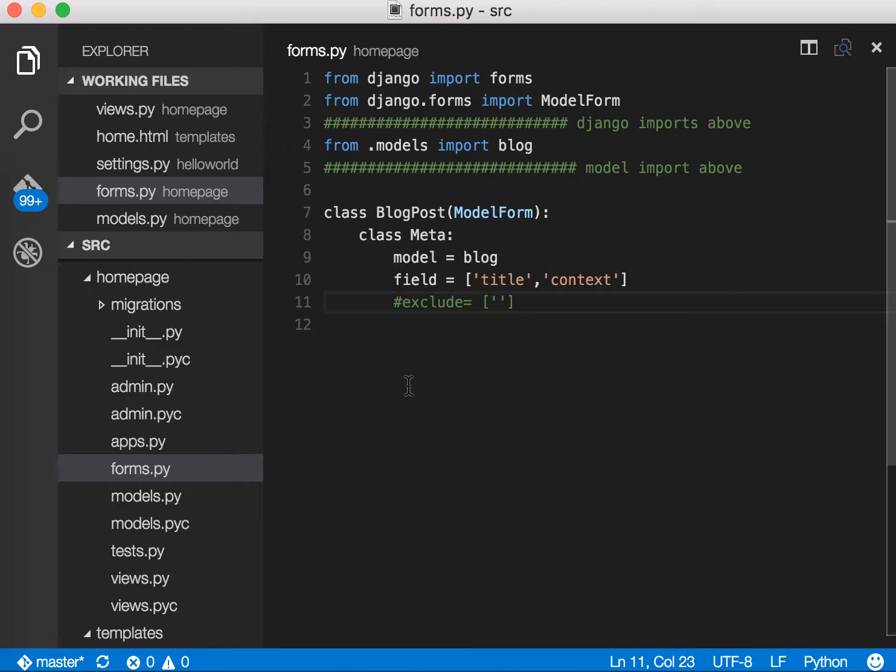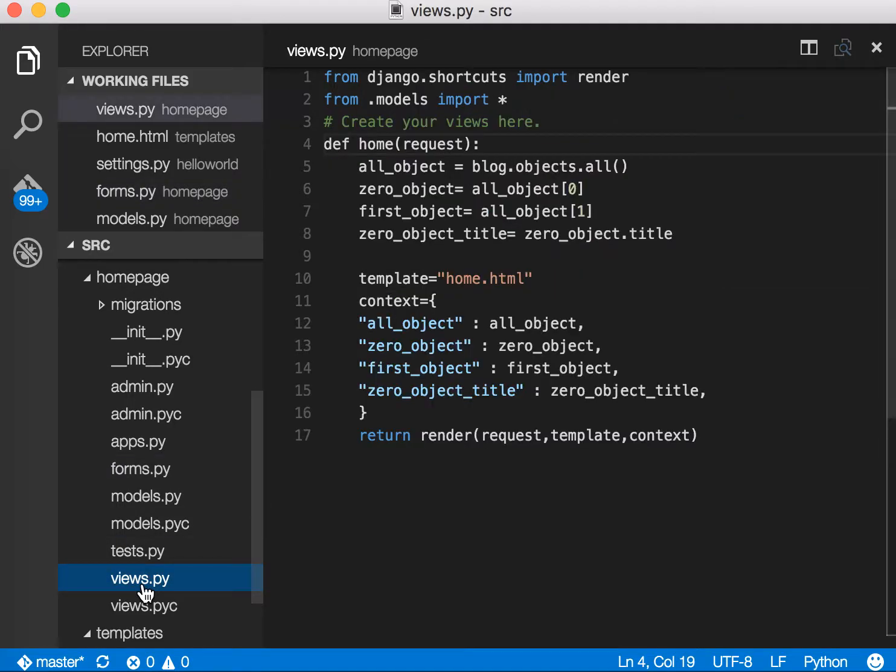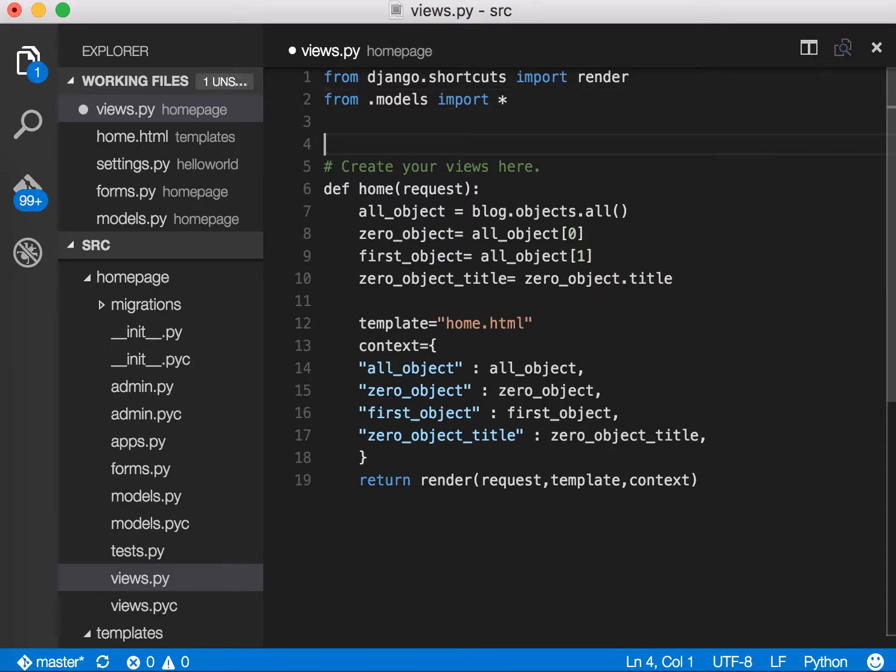So now we have to display our forms inside our HTML file. And remember, whenever we deal with the HTML file, views.py basically connects our Django to our HTML file. So we're actually going to have to import our forms inside our views.py. Okay, so go to your views.py located inside your home page. Then you're going to write the following line. You're also going to have to import forms just like how you imported models. Okay, so I'm going to say from .forms, because our forms is located in the same directory as views.py, and I'm going to say import blog post.